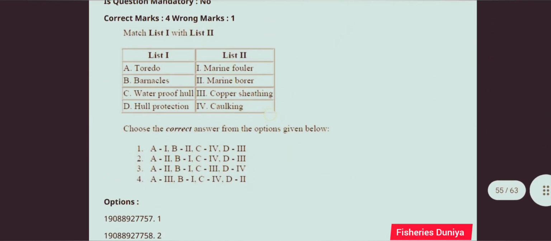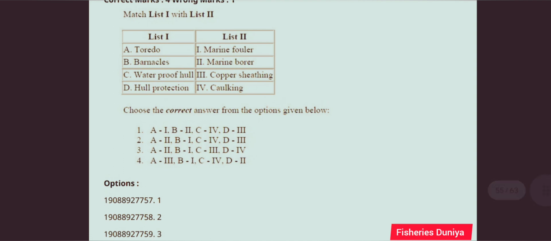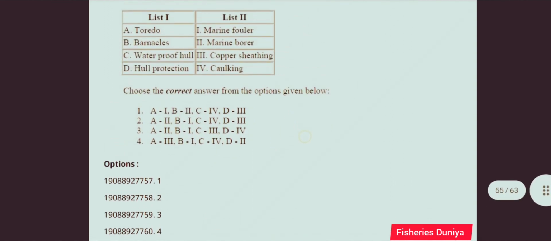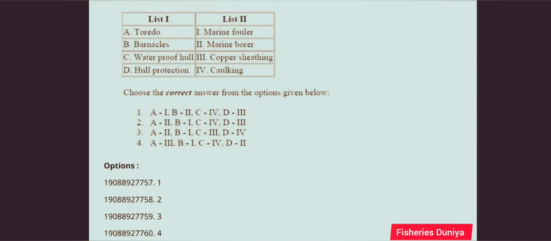Next question. Which of the following is the most commonly used system denoting the size of the yarn? So the correct answer is option number 2, denier system. Next question. Match list 1 with list 2. List 1: Teredo, Barnacles, waterproof hull protection. List 2: marine fouler, marine borer, copper sheathing, caulking. So the correct answer is option number 2, A2 B1 C4 D3.